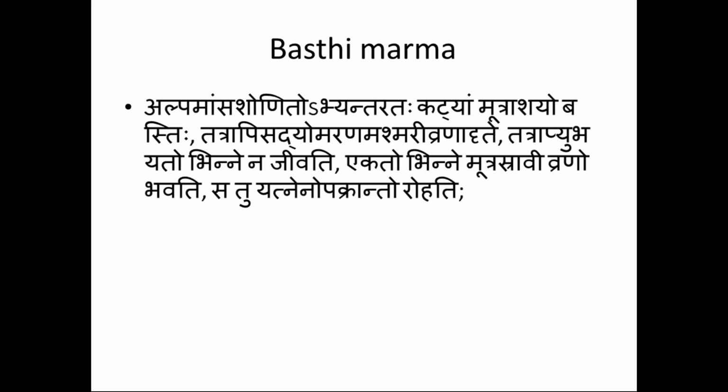Katyam means Kati Pradesha, the pelvic area. And it is called Mutra Ashaya. There are two words, Mutra and Ashaya. Mutra Ashaya is called Basti.